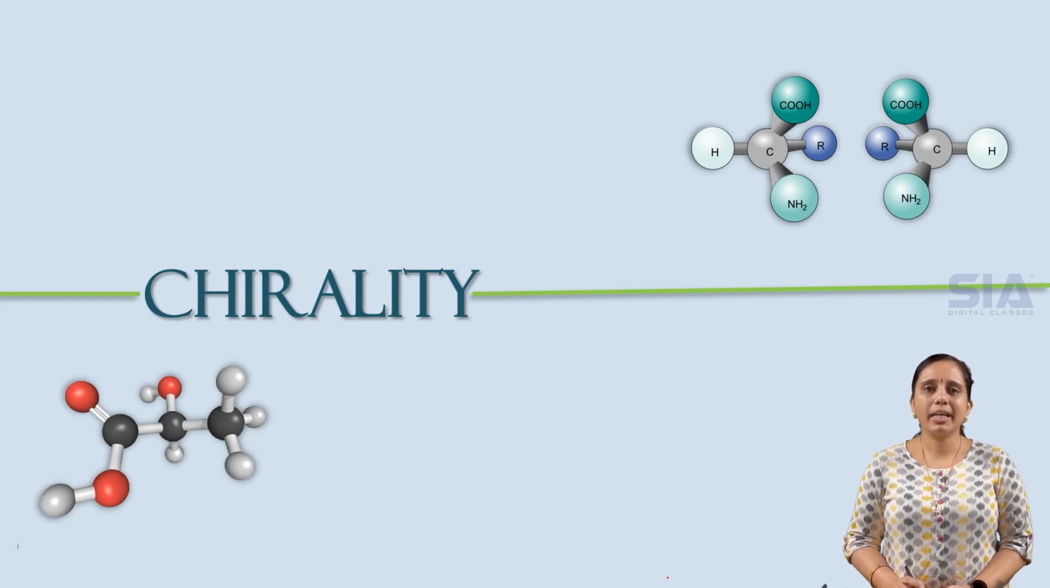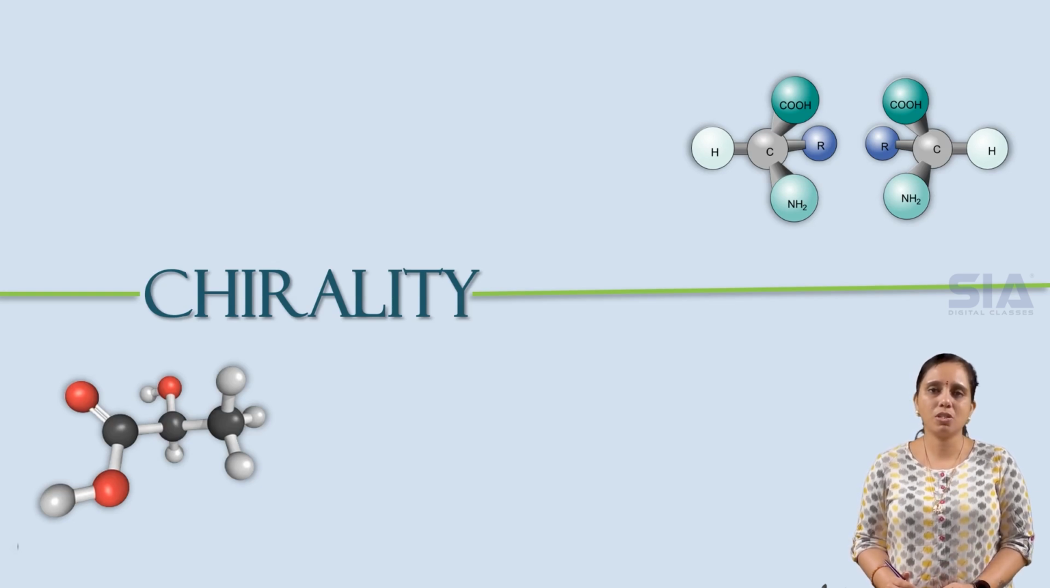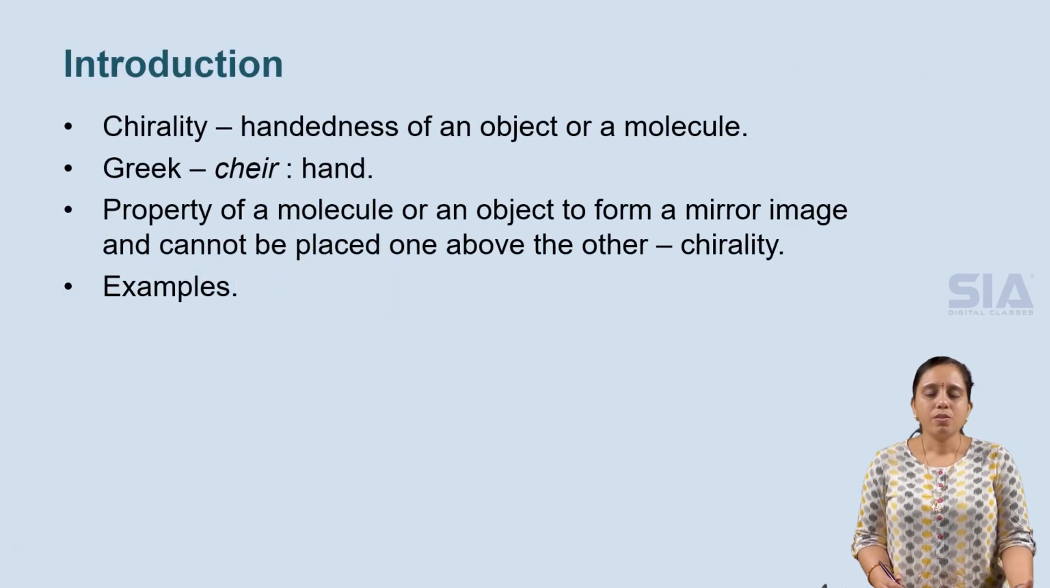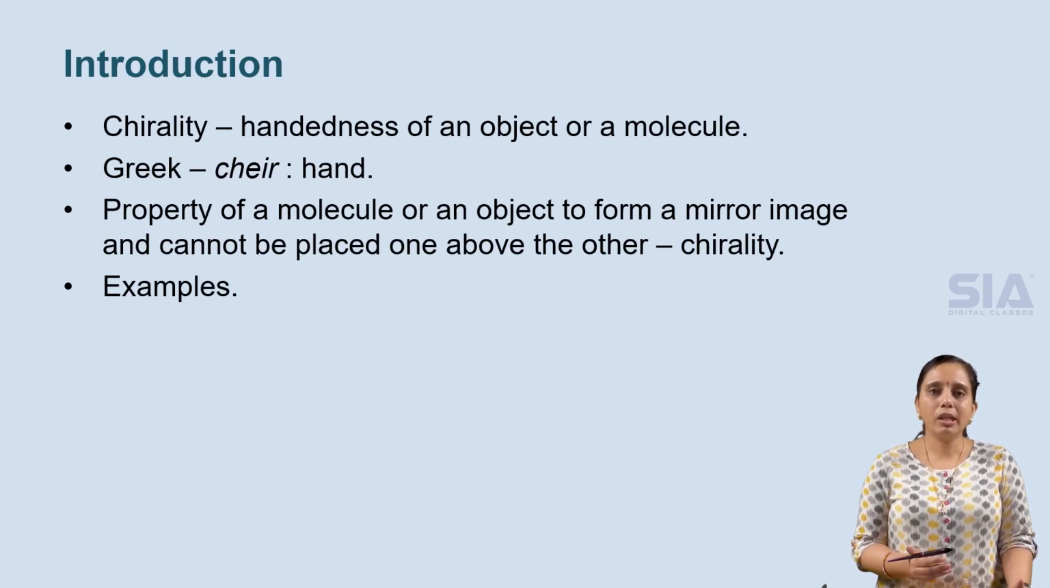Today's topic is chirality. Chirality is one of the major important concepts present in chemistry, so let us understand it properly. Chirality, simply defined, is the handedness of an object or a molecule. Handedness is right-handedness or left-handedness. In Greek, the word kair means hand, and the word chirality is derived from the Greek word kair.